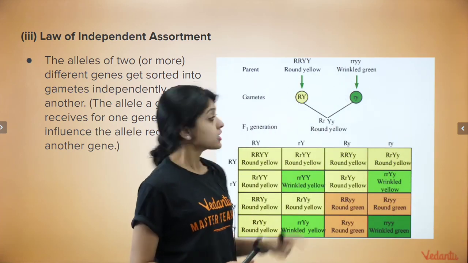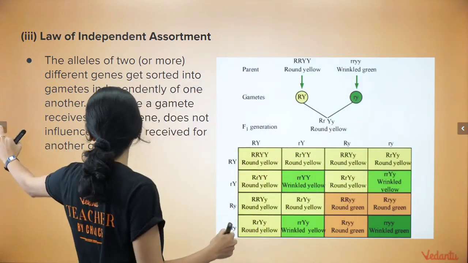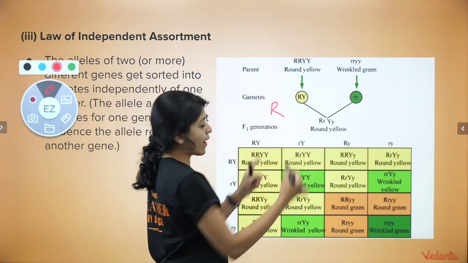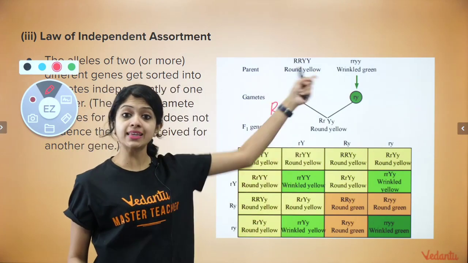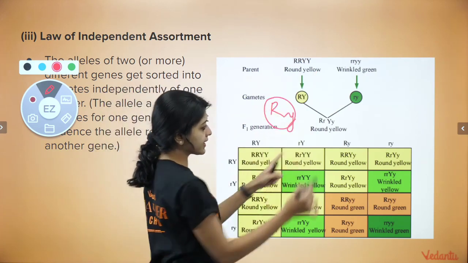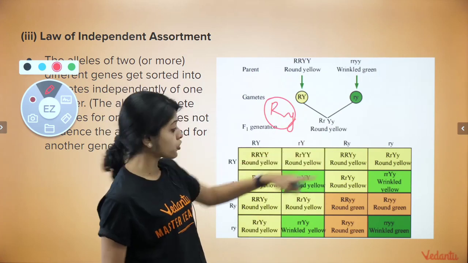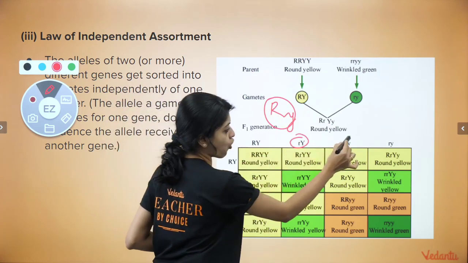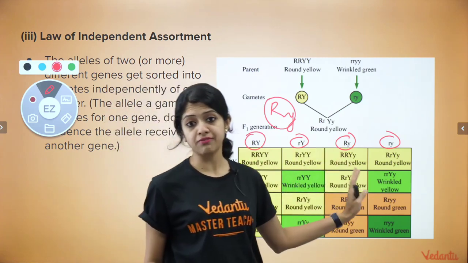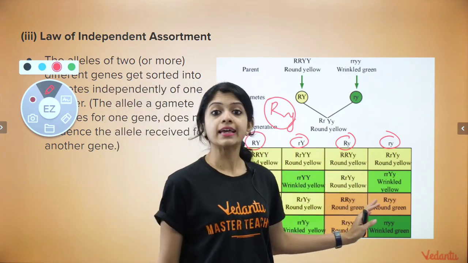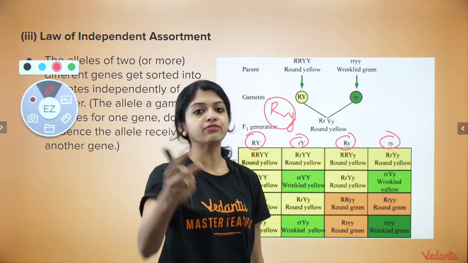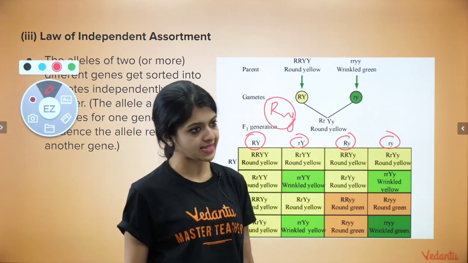What we mean is that just because a gamete contains the dominant version of one gene does not mean that the other one should also be dominant. It can also receive the recessive one. Like in the F2 cross, if you see, all kinds of possibilities are there. Homozygous, heterozygous, everything. In the sense, gametes can contain different alleles of different genes, whether dominant or recessive.